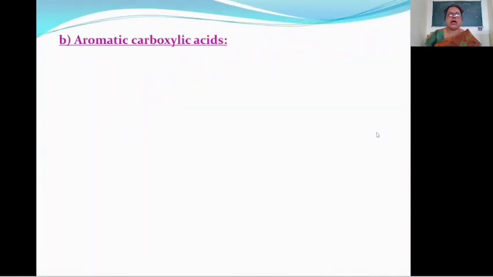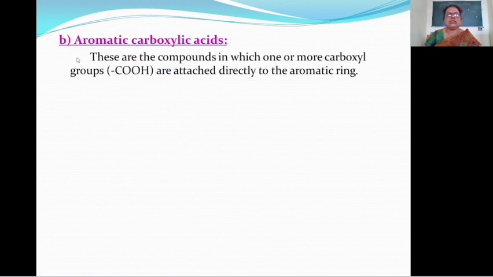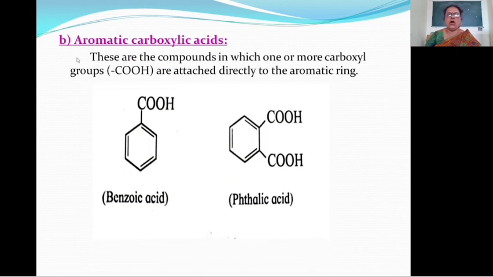Then aromatic carboxylic acid. What is aromatic carboxylic acid? These are the compounds in which one or more carboxyl groups are attached directly to the aromatic ring. Then this is called an aromatic carboxylic acid. Here this is a COOH group, meaning the carboxyl group is directly attached to this aromatic ring. Then this is called an aromatic carboxylic acid. This is the example. The COOH group is directly attached to this aromatic ring.